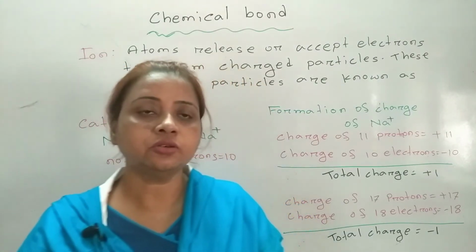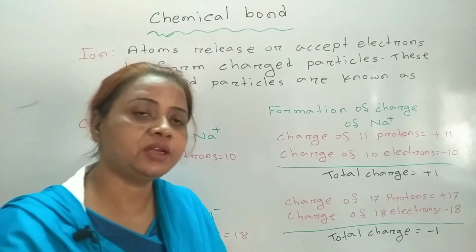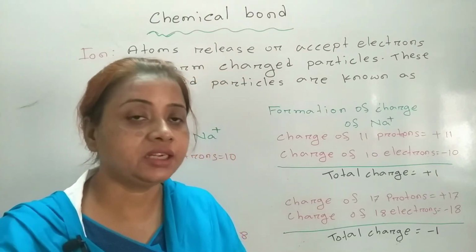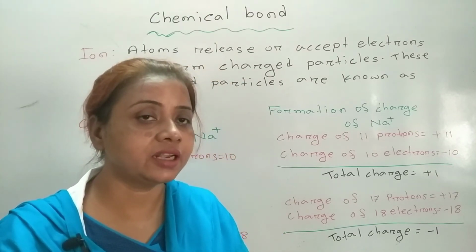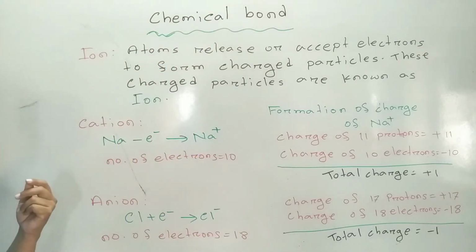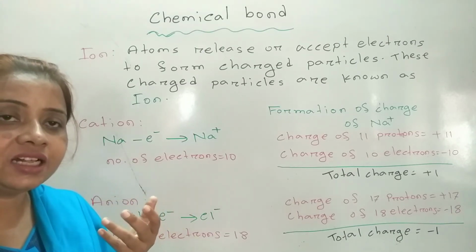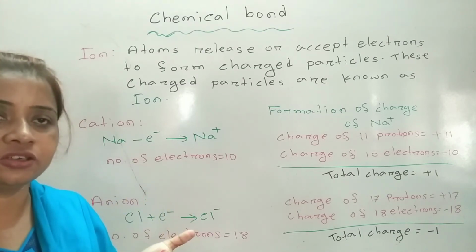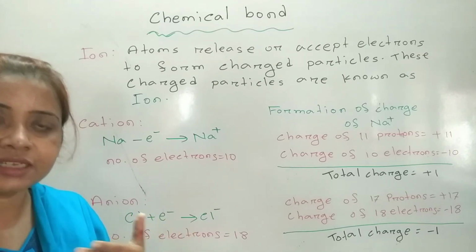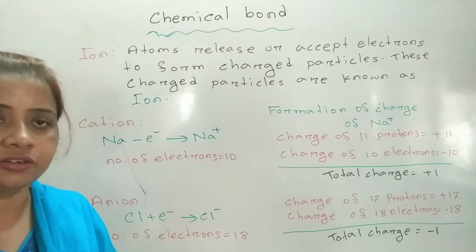Now, one point I am telling you: basically, metallic atoms can form cations. Sodium is also a metal. What is the reason? Can you say why metallic atoms form cations? Because metals always release electrons. They never receive or accept electrons. That's why metals form cations.